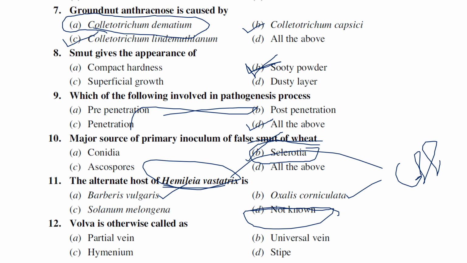Volva is otherwise called, in mushrooms, we can see partial veil or universal veil. All those things are right. Generally, this volva is also known as the universal veil. Universal veil is also known as volva.